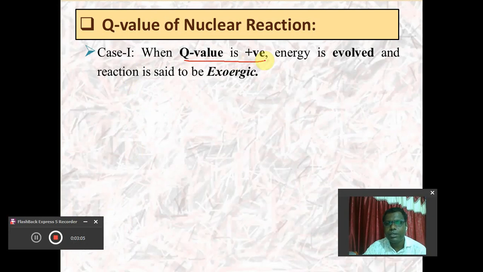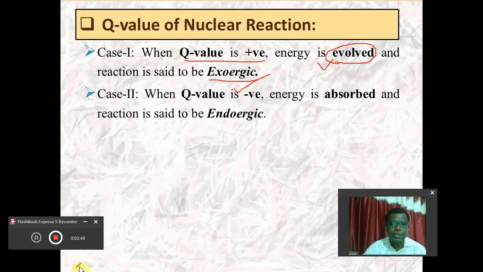Here you can say the first case: whenever the Q value of any type of nuclear reaction is positive, it means that the nuclear energy is liberated or evolved. Then such types of nuclear reactions are called exergic nuclear reactions. It is very simple to keep in mind that if the Q value is positive, then the energy is evolved, the energy is liberated in the nuclear reaction, and the nuclear reaction is said to be exergic.